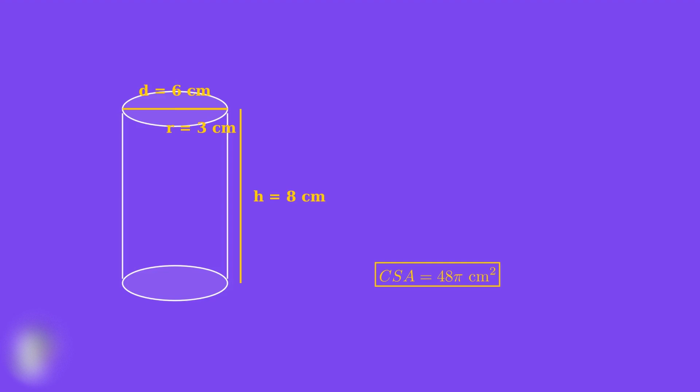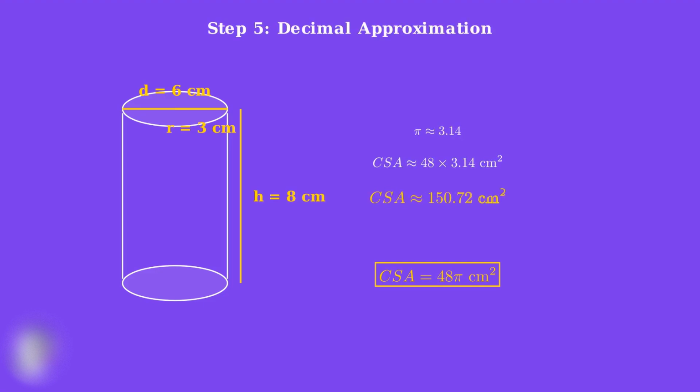Finally, we'll convert this to a decimal approximation using pi approximately equals 3.14. Step 5, convert to decimal approximation. Using pi approximately equals 3.14, we calculate 48 times 3.14, which equals 105.72 square centimeters.